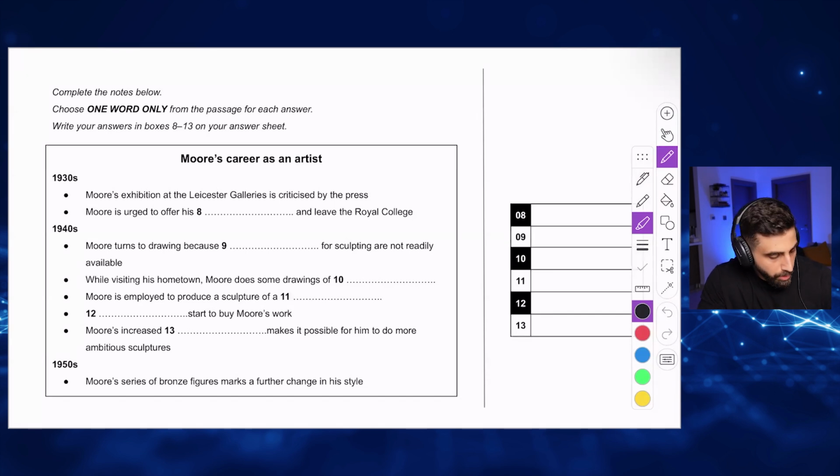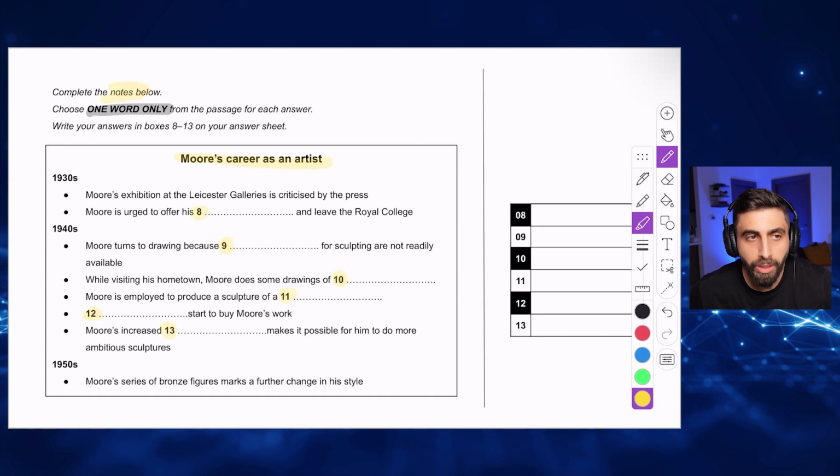Complete the notes below by writing no more than one word. Okay? This is technically a notes completion question. They're going to give you questions: we have 8, 9, 10, 11, 12, 13, so 6 questions that we have to answer. And you have a title for this summary. You can call it a summary completion.